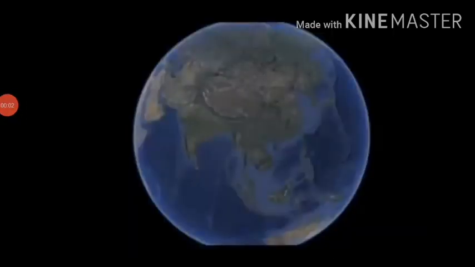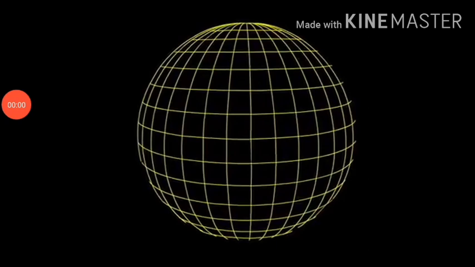Now, shape of the earth. The shape of the earth is geoid, means slightly flattened at the poles and bulging at the sides, just like an orange and a pumpkin. Our earth is not a perfect circle. So, the shape of our earth is geoid. Next, we will discuss the stretch of India, means latitudes and longitudes.